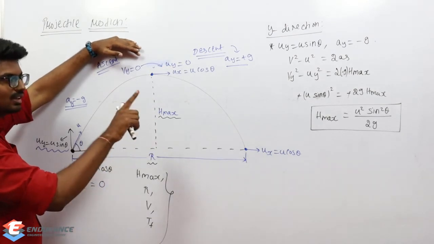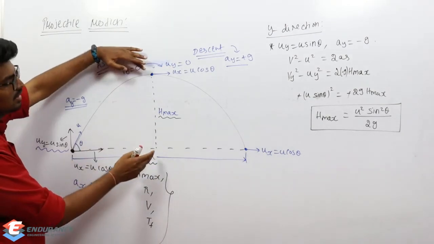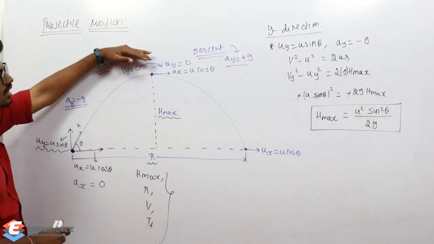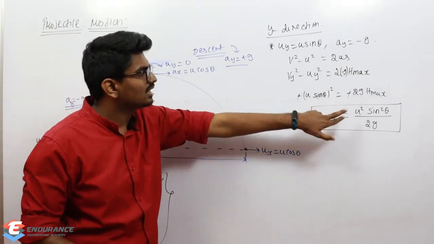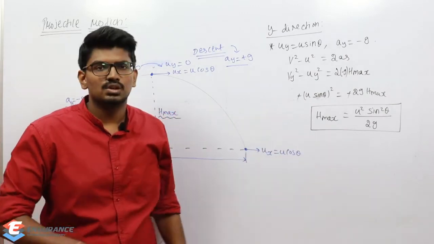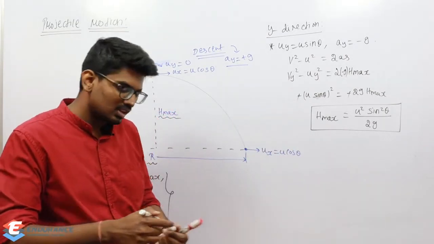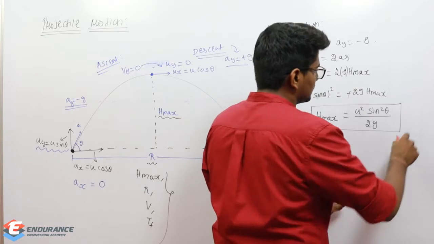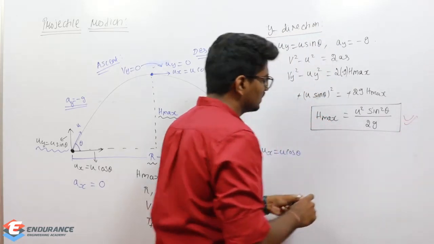So during ascent, the vertical distance traveled was h max. Okay, so u square sine square theta, I will bring this 2g this side, so h max is equal to u square sine square theta by 2g. This is fine, which is very easy and straightforward.